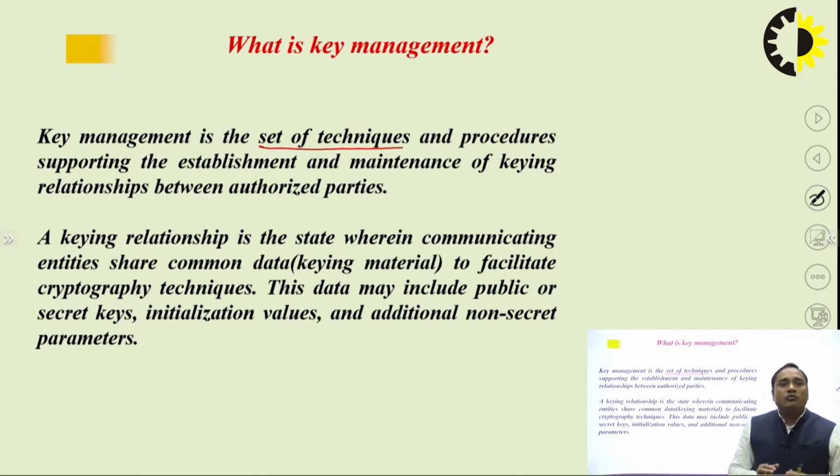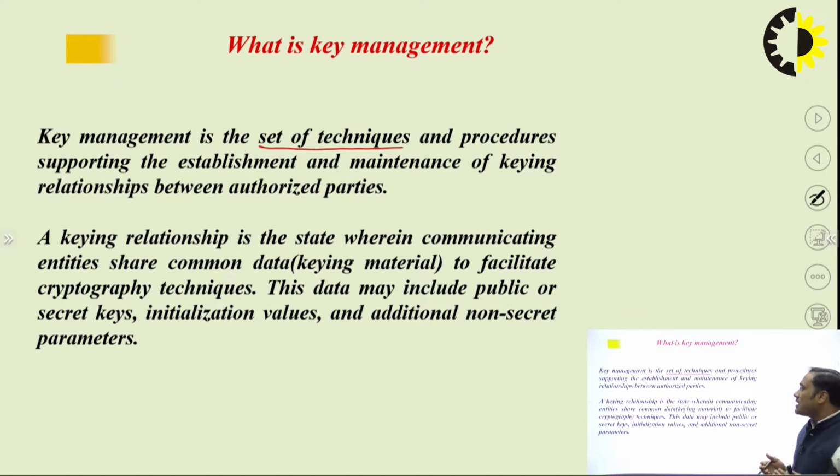If two parties want to communicate with each other, they can only do so with the help of key management techniques. A keying relationship is the state wherein communicating entities share common data, like keying materials, to facilitate cryptographic techniques. This data may include public or secret keys, initialization values, and additional non-secret parameters.